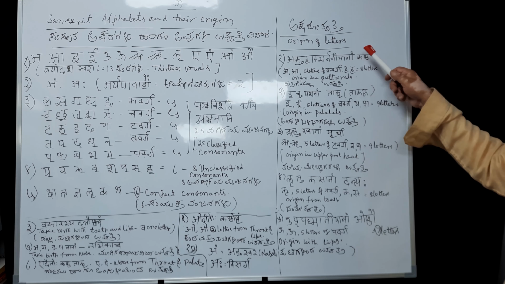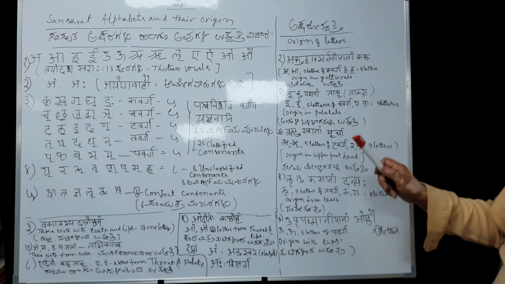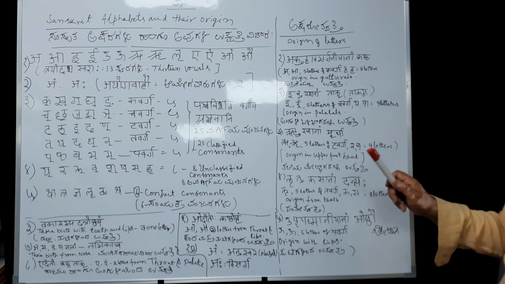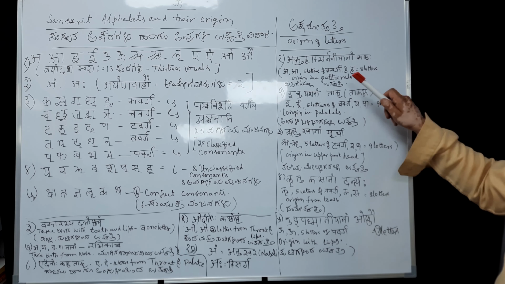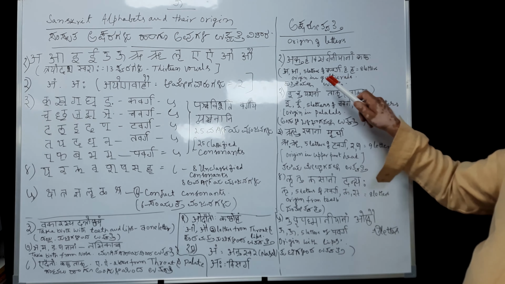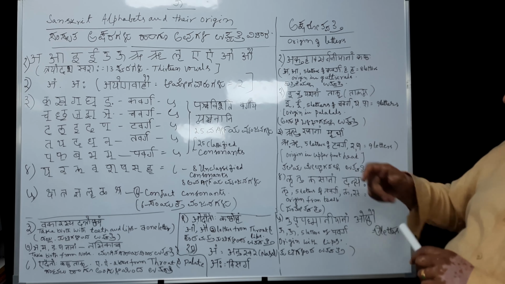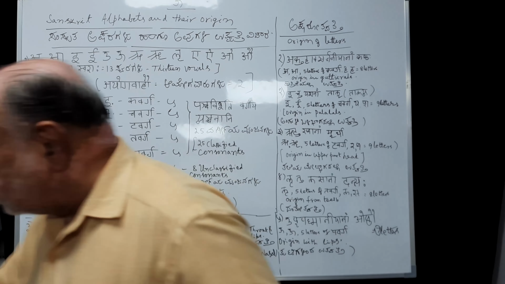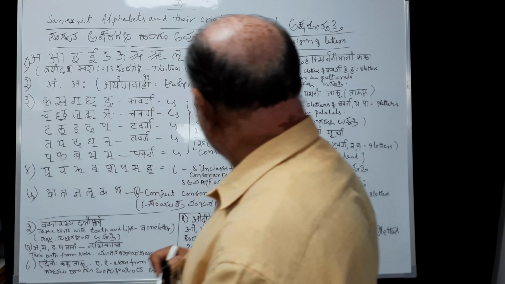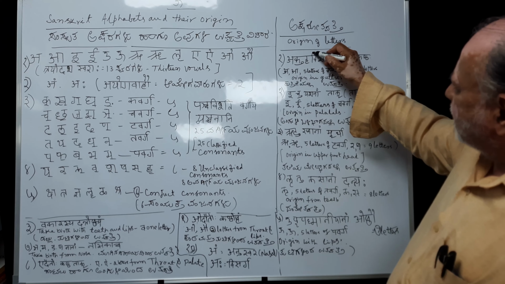The first one is clearly explained by Panini in different ways. Each one is called a formula or a sutra in Sanskrit. The first formula is Akuha Visarjaniyanam Kantaha. That is how you have to read. Akuha Visarjaniyanam Kantaha.